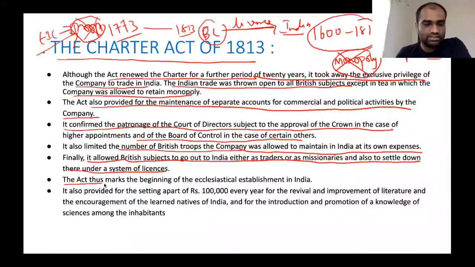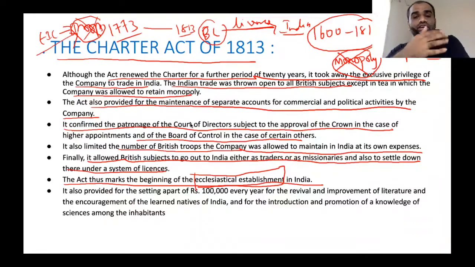This act thus marks the beginning of ecclesiastical establishment in India. Now, what is the meaning of ecclesiastical establishment in India? Since these British subjects were allowed to go and settle in India, a number of Christian missionaries started to come to India and settle here. Okay? So they started preaching Christianity in India. This preaching of Christianity and establishment of schools which preach Christianity is called ecclesiastical affairs. So this act marked the beginning of ecclesiastical affairs in India.